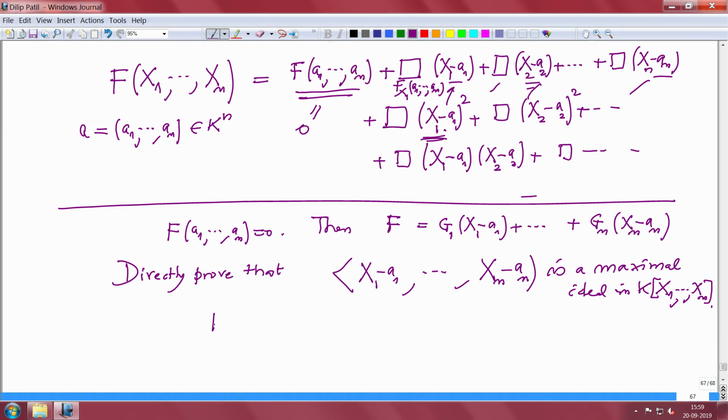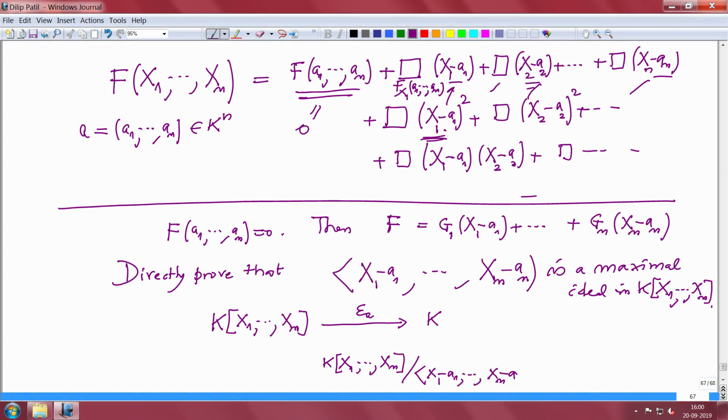But you see, we have this diagram: k[x1, ..., xn] to k, this is the substitution homomorphism epsilon a, and then we go mod this ideal, this is the residue map, and this is the map induced by this, when we studied the residue class ring, which I denoted by bar.